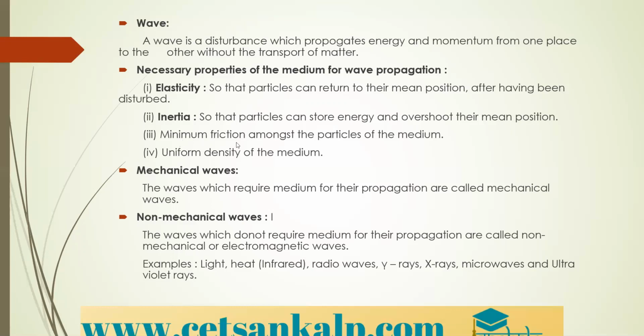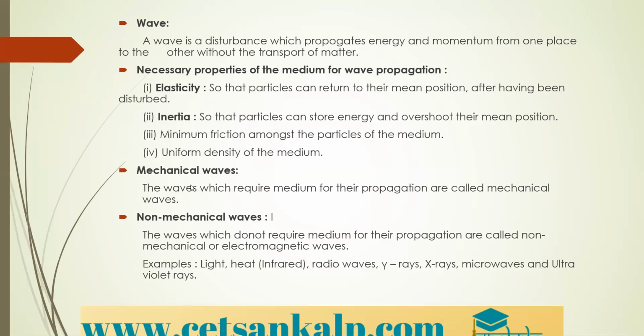Next, third property is minimum friction among the particles of the medium. There should be minimum friction. The friction should not be more between the particles. Then the next property is uniform density of the medium. Uniform density should be there for the given medium. Then we can say that wave propagation is easy in a given medium.